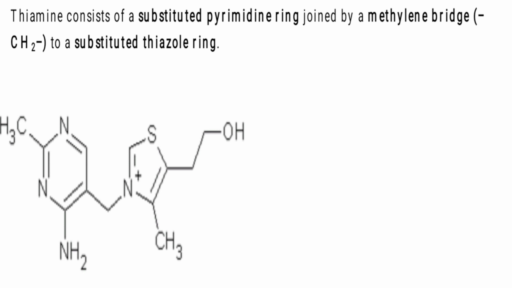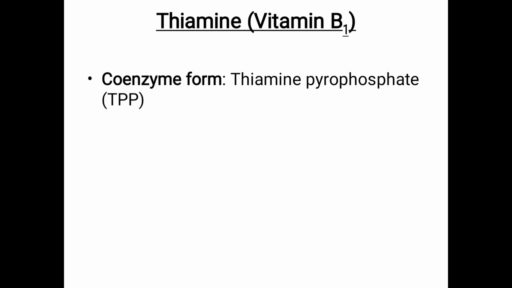Thiamine consists of a substituted pyrimidine ring, double ring, joined by a CH2 bridge, methylene bridge, to a substituted thiazole ring. No need to remember the structure here.